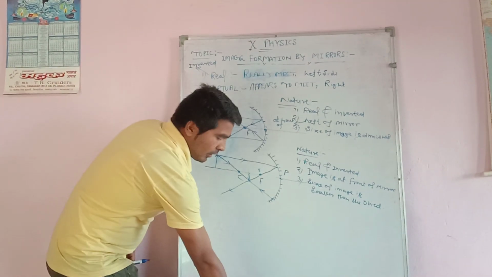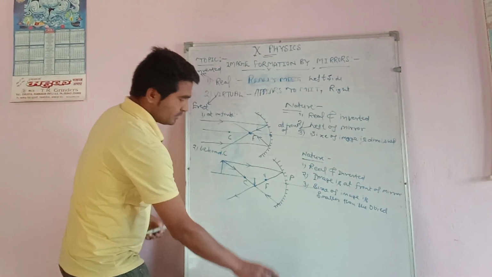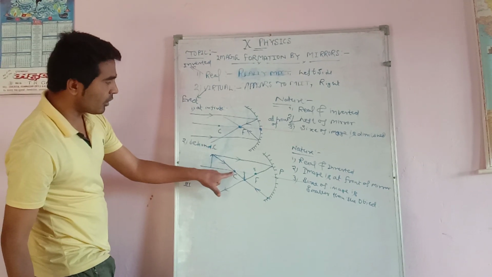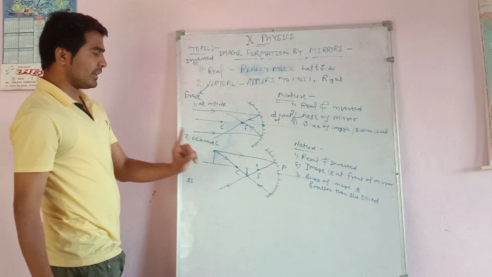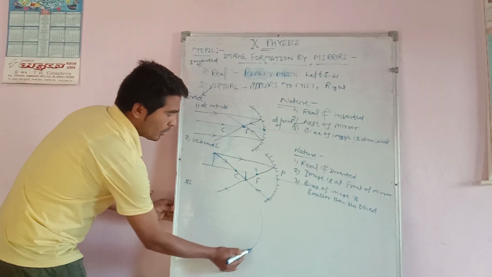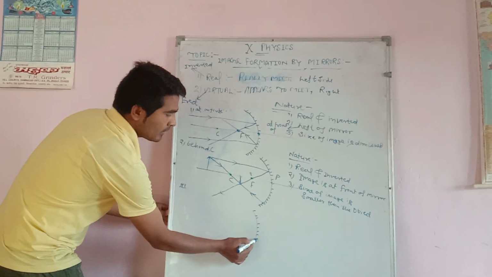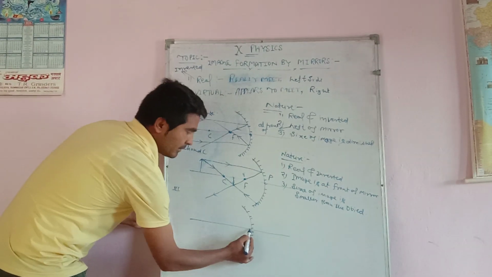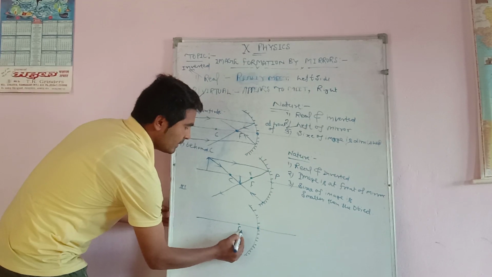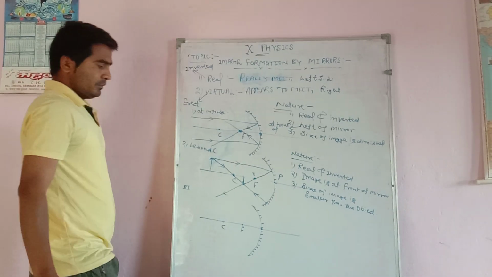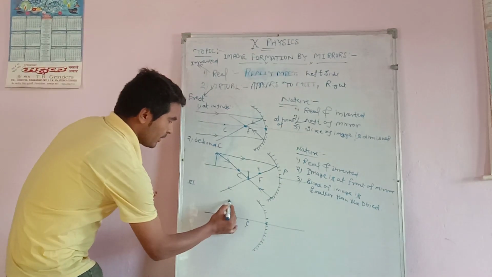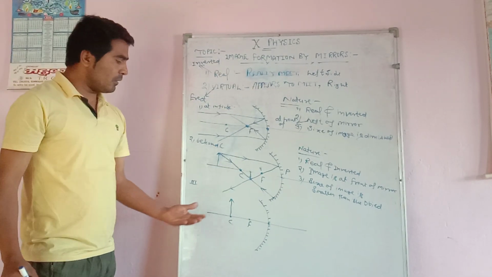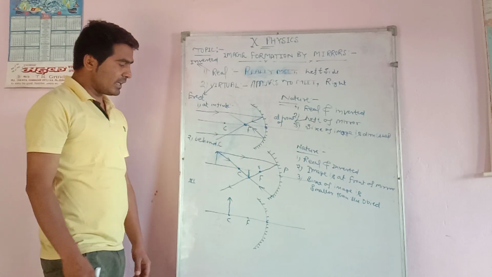Now suppose we want to discuss the third case, dear student, when the object is at the center of curvature. This is a concave mirror, and this is the principal axis, focus, and this is the center of curvature. Suppose our object is at the center of curvature. Again we want to discuss what type of image will form when the object is at the center of curvature.